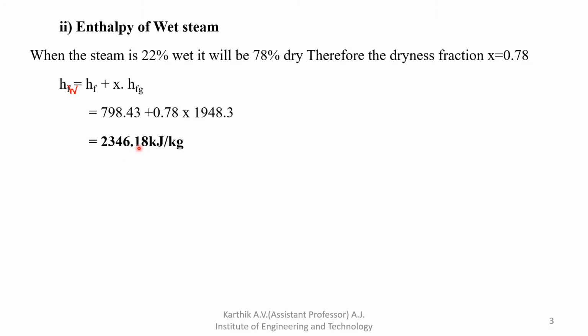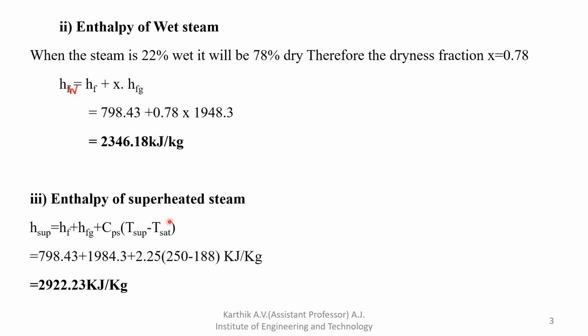So the enthalpy of dry steam is more than the enthalpy of wet steam, and the enthalpy of superheated steam is more than the enthalpy of dry steam as well as wet steam. Why? Because if it has higher energy, the enthalpy is also higher. If the temperature is higher, there is more energy in a thermodynamic system. So enthalpy is nothing but the amount of energy in a thermodynamic system. So this is the enthalpy of wet steam.